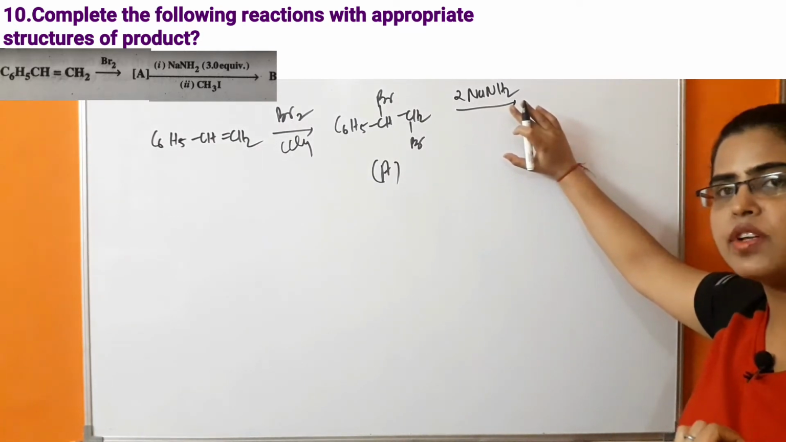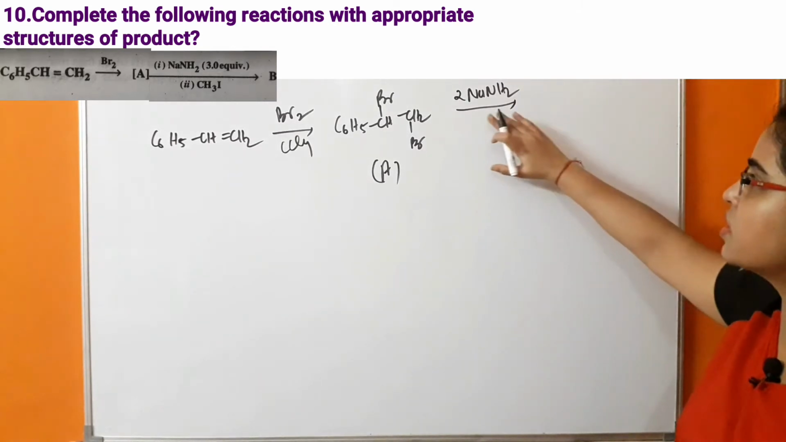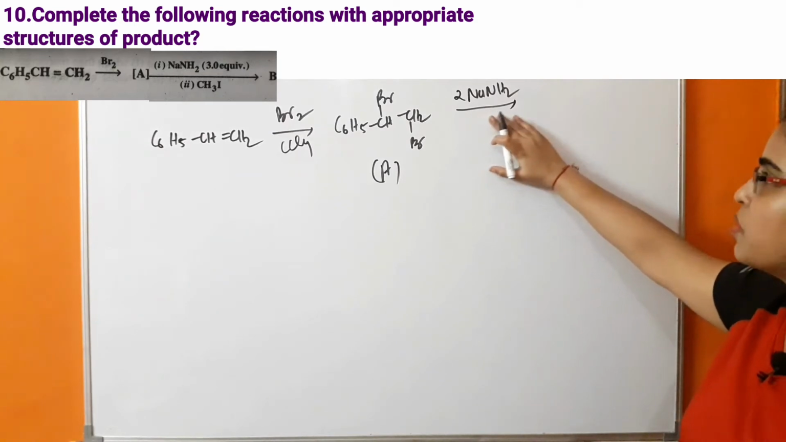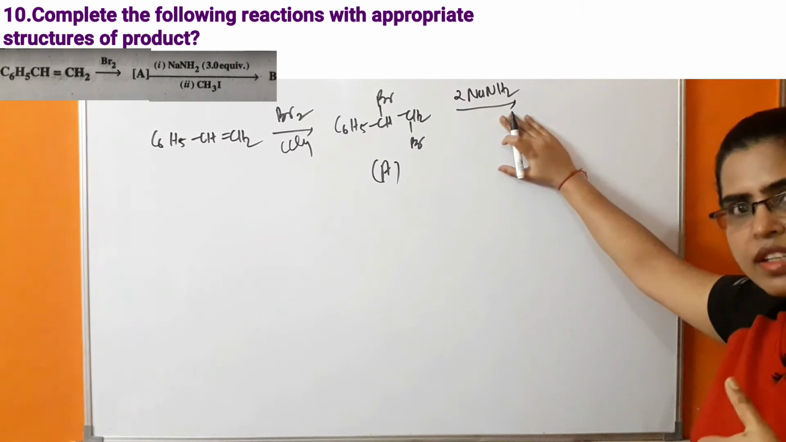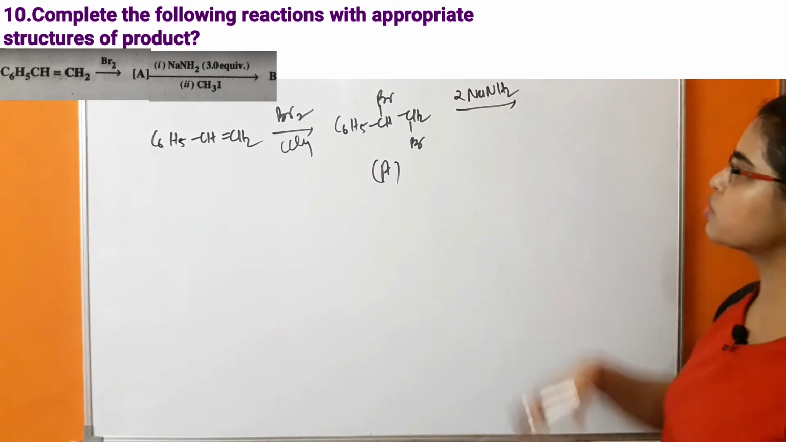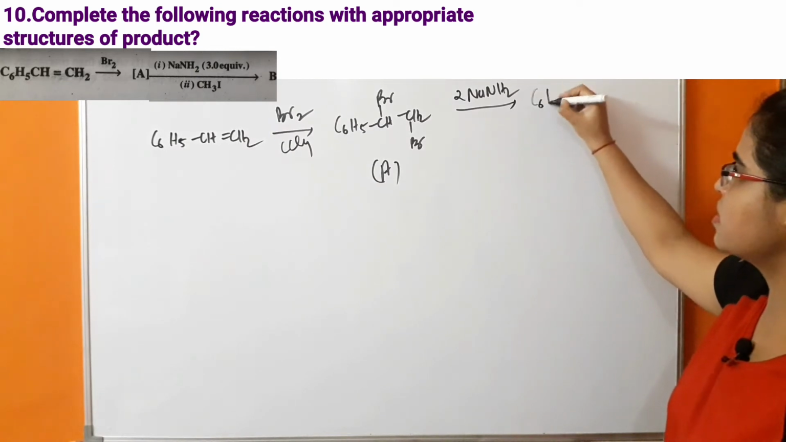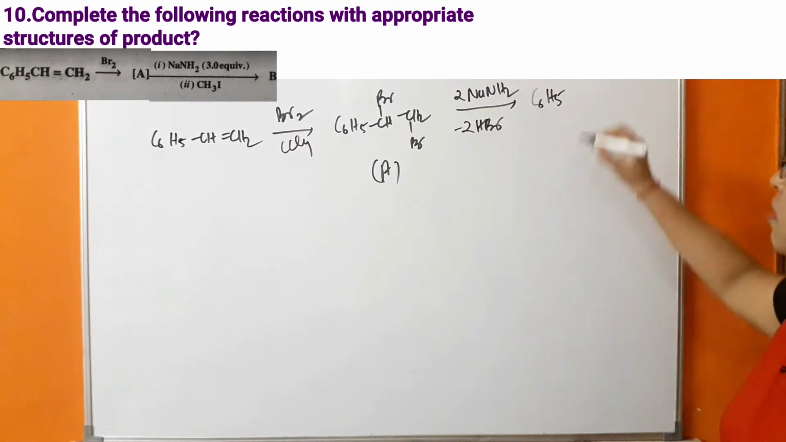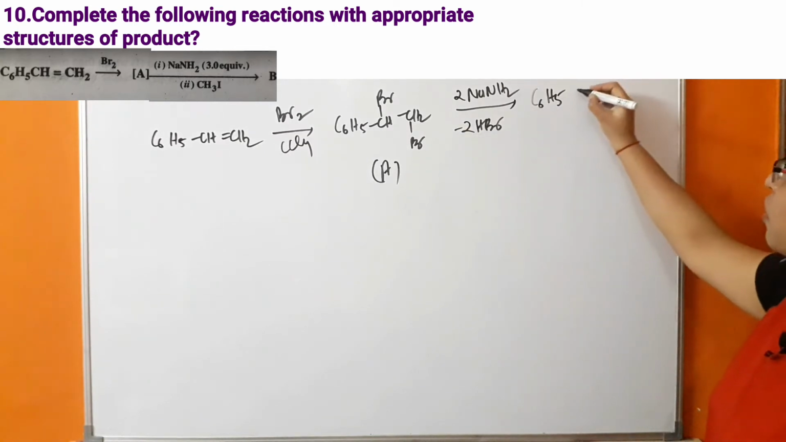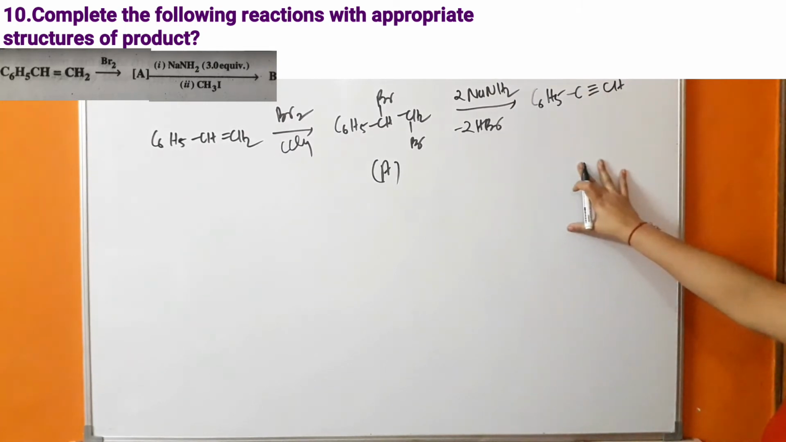In alcoholic KOH, the reaction takes place in 2 steps because it is a weak base in comparison to sodium amide. In the presence of sodium amide, the reaction will take place in a single step. So what is happening when 2 moles of sodium amide are taken? There will be formation of C6H5. It means 2 HBr molecules will be removed. So there will be formation of a triple bond. So formation of a triple bond is taking place in this case.